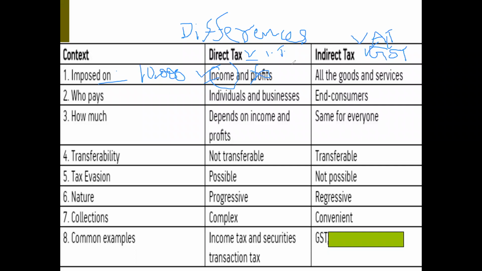Whereas in case of indirect tax, they are levied, they are imposed on all goods and services. In the name itself, you can see goods and services tax. So indirect taxes are imposed on goods and services.